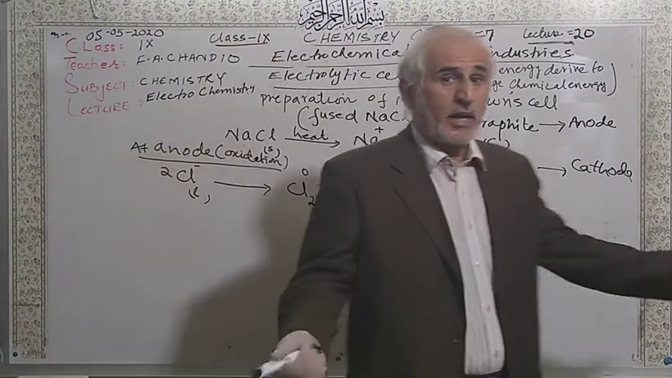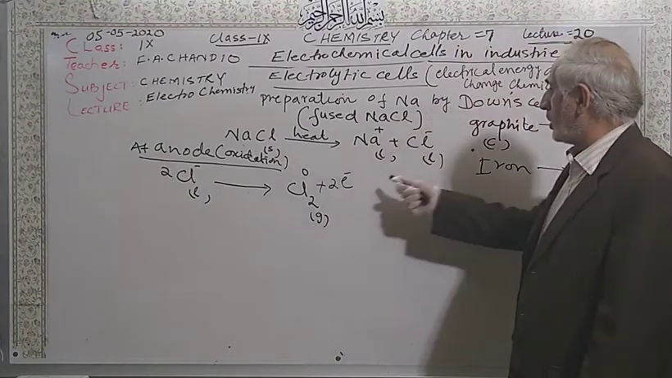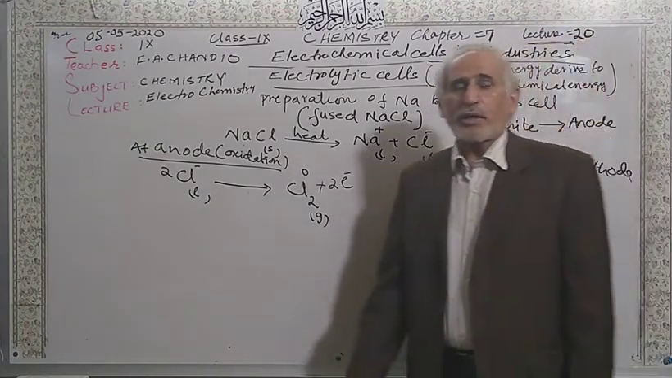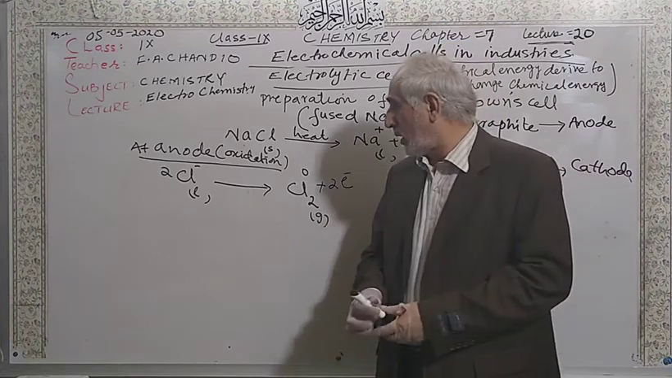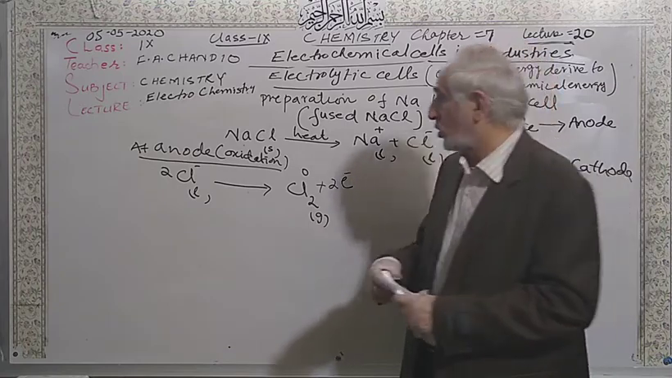sodium metal, which is a very important metal. I told you their uses. So this chlorine gas you will have as a byproduct. This is also a very good gas which is used as a disinfectant and for many other uses also.